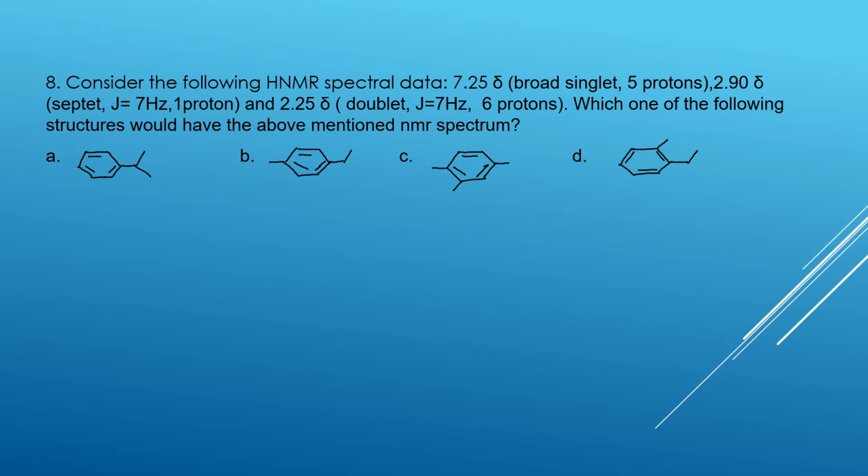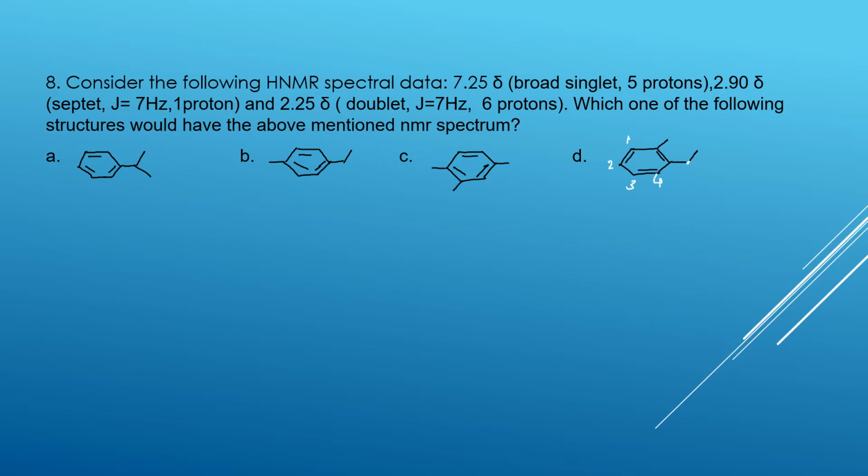For these type of compounds, just check it. Where we will get 5 protons. 5 protons at 7.2 means a benzene ring with 5 protons. If you check over here, this is a 1, 2, 3, 4. This is not there. This is not there. And one more thing, we can omit this one. Why? 1 proton and 6 protons. 6 protons anywhere it is not there.